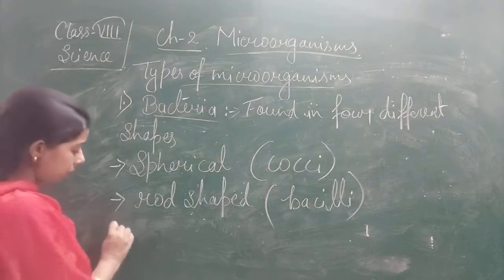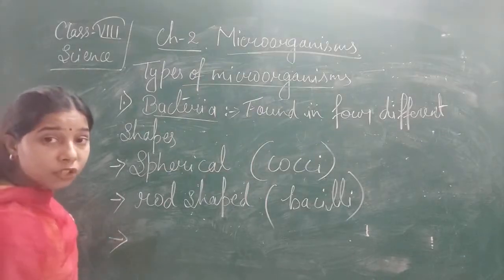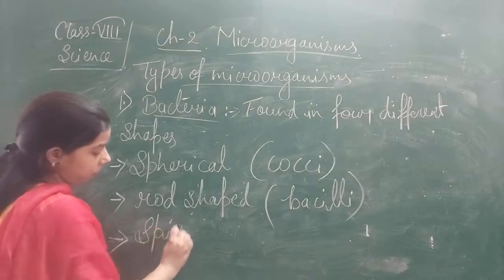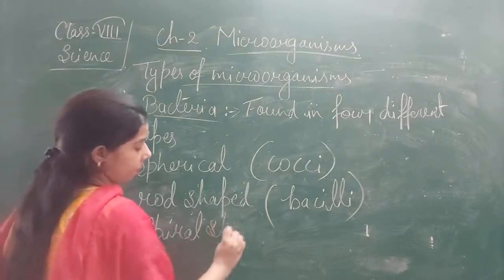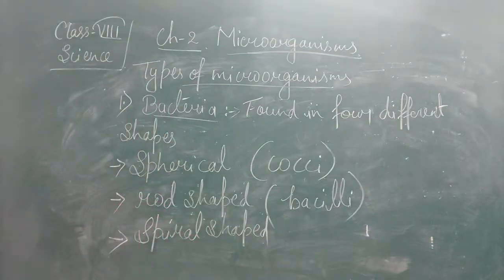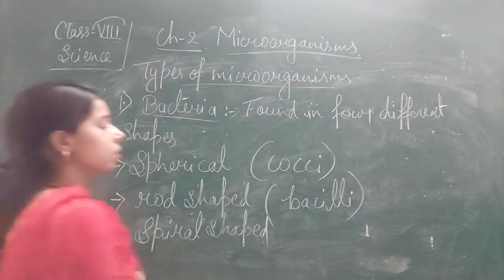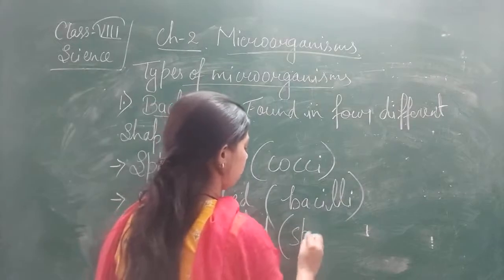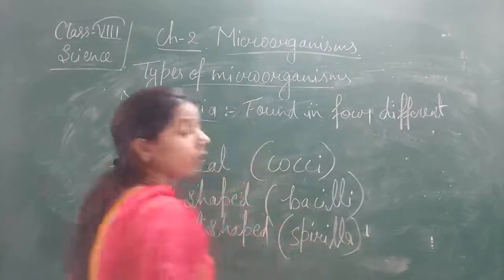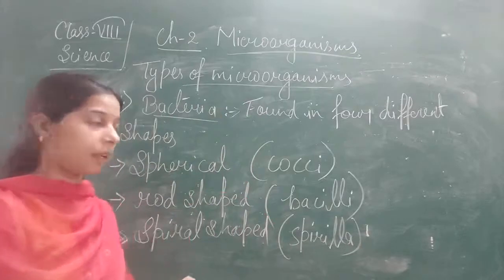Then next is the spiral shaped bacteria, called spirilla. That is called spirilla.